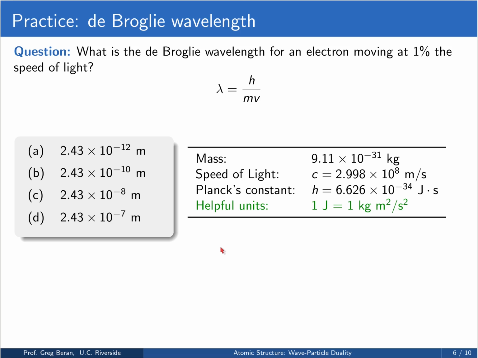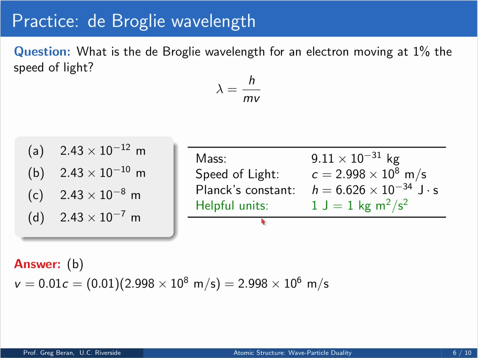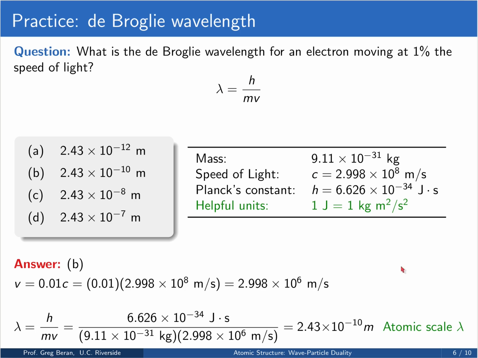Okay, so to solve this problem, we first need to figure out the speed of this particle. The speed of light is 2.998 times 10 to the 8th meters per second. If we're moving at 1% of that, we're moving at 0.01 times the speed of light, which is 2.998 times 10 to the 6th meters per second. We have the mass of our electron, we have its speed, we know Planck's constant, so now we can plug in everything and compute the wavelength. When we do that, again, our units all cancel nicely, and we find that the wavelength is 2.43 times 10 to the minus 10 meters, or answer B.